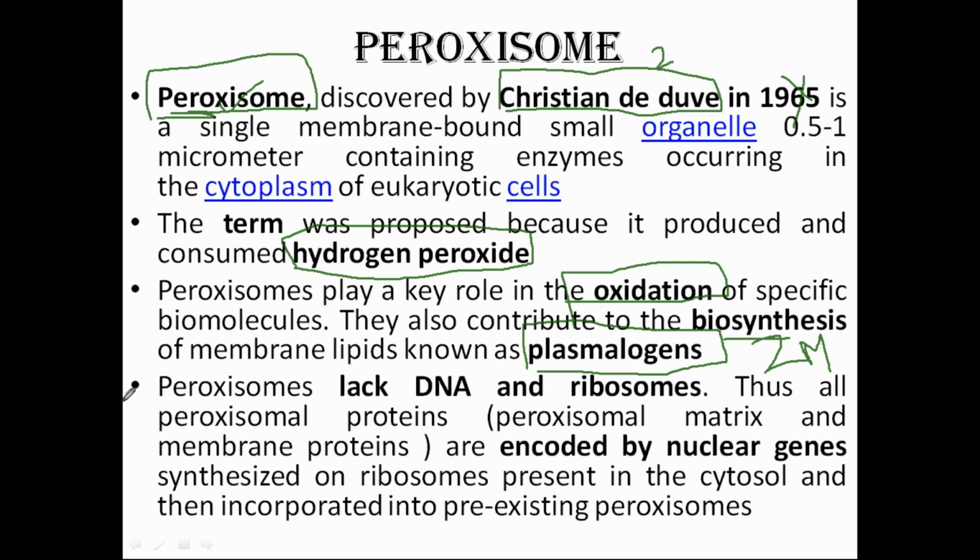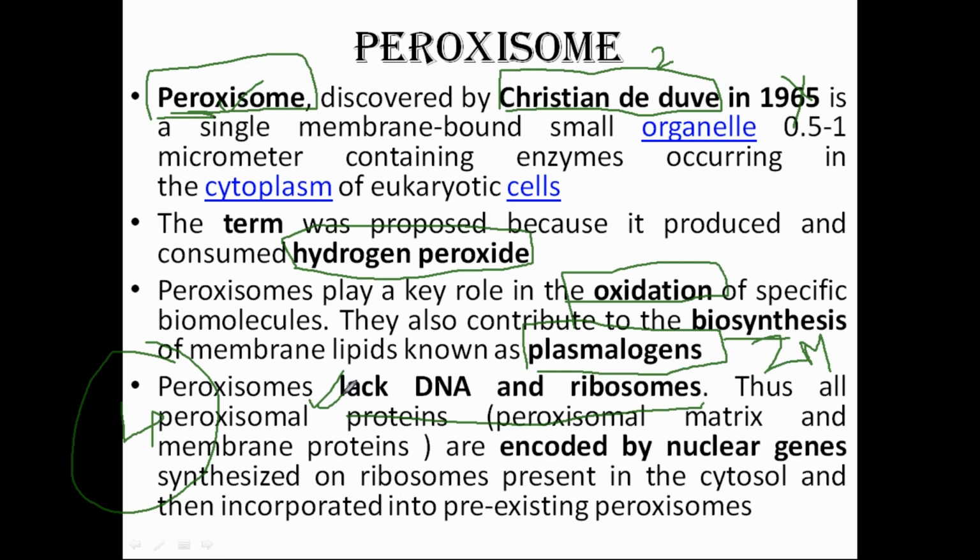Now, one very, very important 4 marks question which comes in the analysis portion is that they will give you some facts about peroxisomes, and then they will ask which fact is right or which fact is wrong. In these fact questions, these types of statements are always asked. The first is that peroxisomes don't have DNA and ribosomes. Very, very important. They don't have their own DNA and ribosomes, just like mitochondria and chloroplasts, which have their own genome and can make their own proteins.